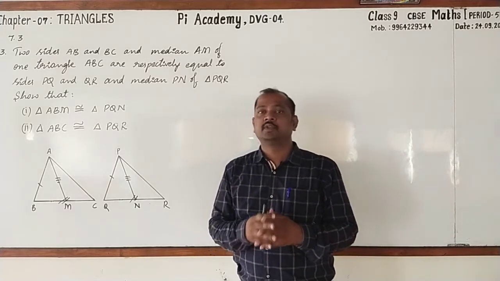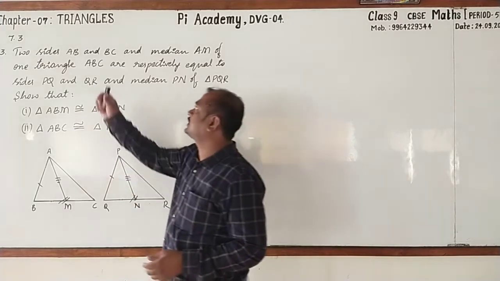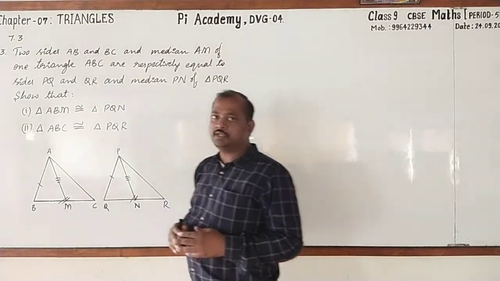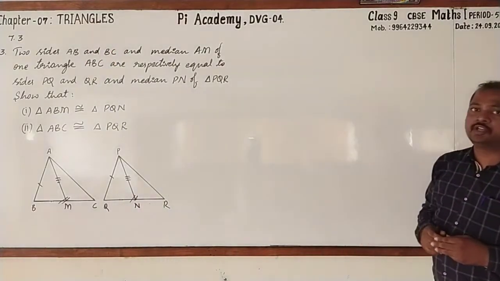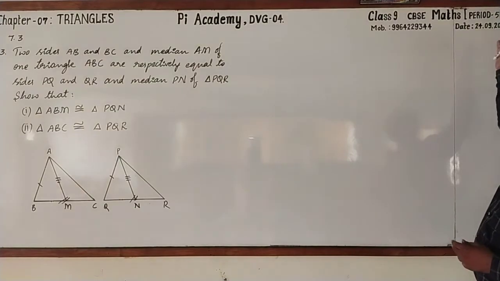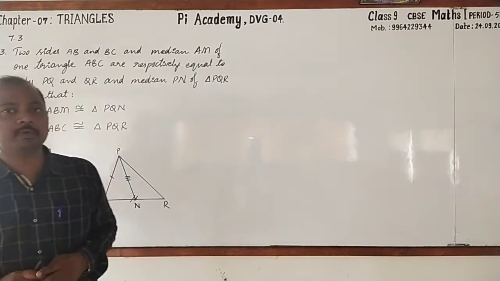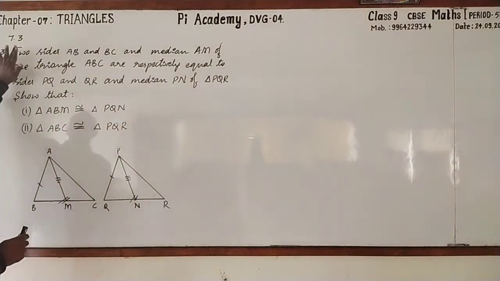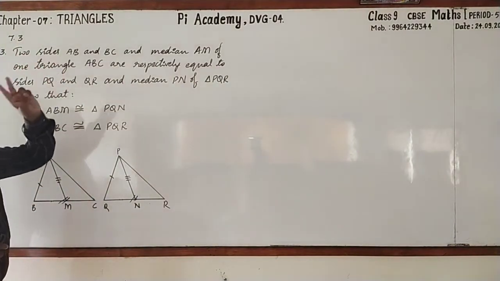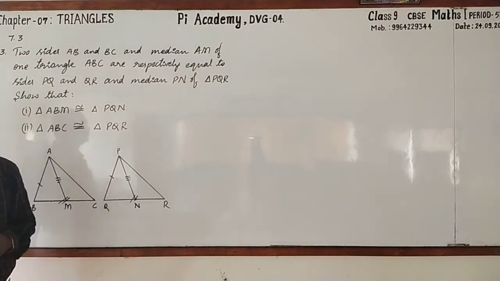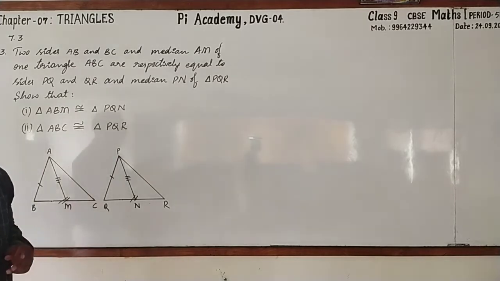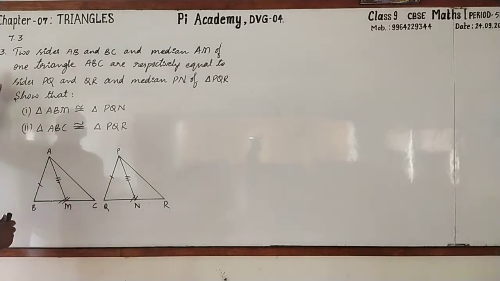Dear students, in the last class we were discussing the chapter triangles, right? Now let's continue this, and remember this is the 5th period of this chapter. In the 4th period we were solving the problems in exercise number 7.3. In that, the first two problems were completed, right? Now let's go for solving the third one.